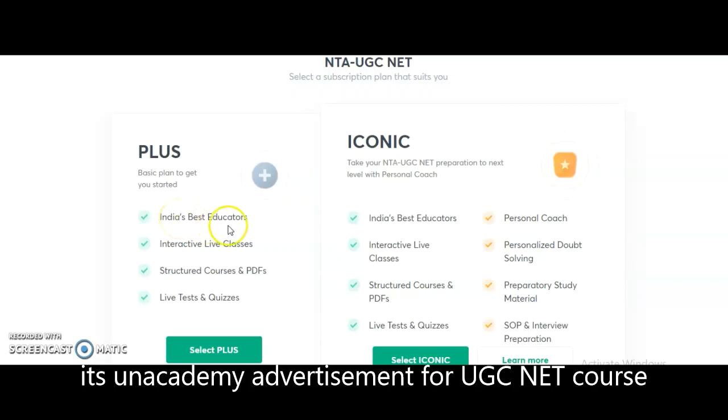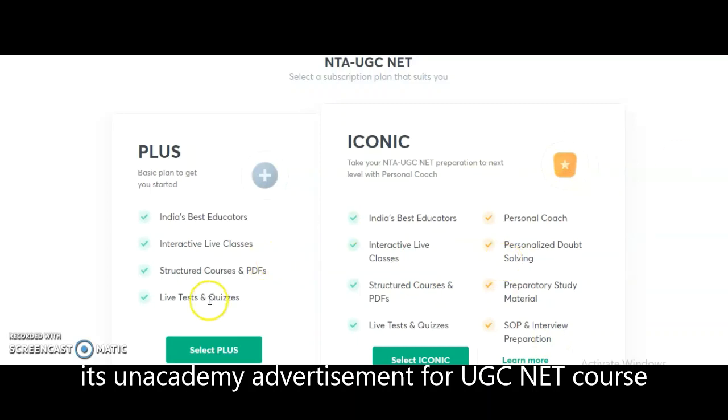In the plus subscription, you will get India's best educators in Unacademy. You will be provided with doubt clarifying sessions also, interactive live classes, and you can download the PDFs and the live tests and the quizzes. And coming to the iconic subscription, it has interactive live classes, PDFs and the live tests and quizzes, just like the plus. Apart from this, you will get a personal coach and personalized doubt solving and preparatory study material, SOP and interview preparation. So all these things you will get additionally in the iconic subscription.